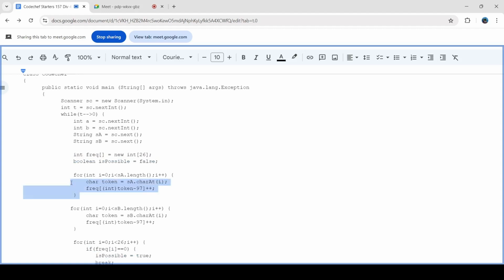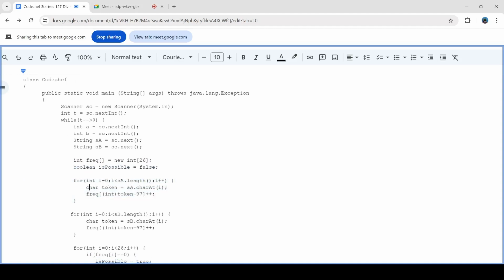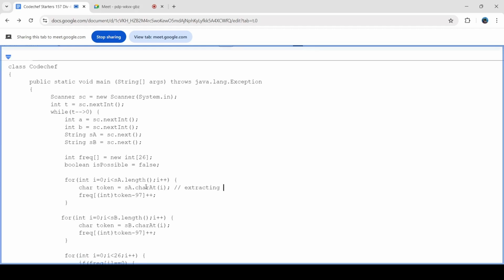Now I'm iterating through the first string, that is Alice's string, extracting each character. So this is for extracting each character. Now don't worry, this is Java code. I understand the majority of you are doing C++. When the video is up, I will also be adding the C++ code there. So this is basically extracting the character at the ith position in the Alice string.